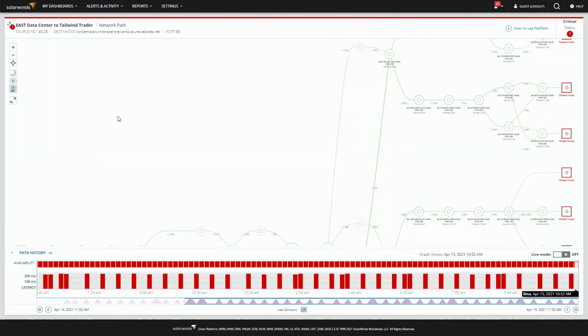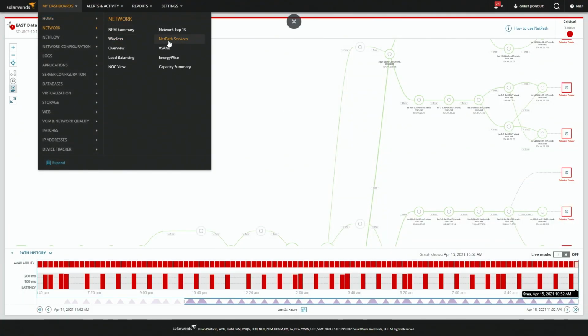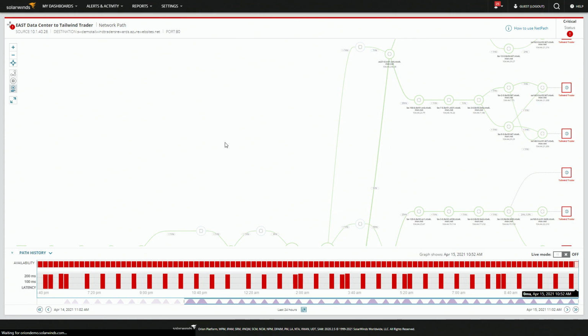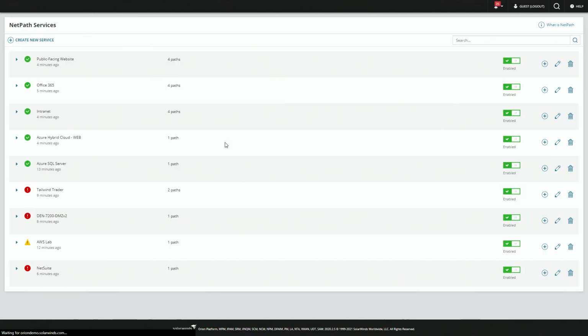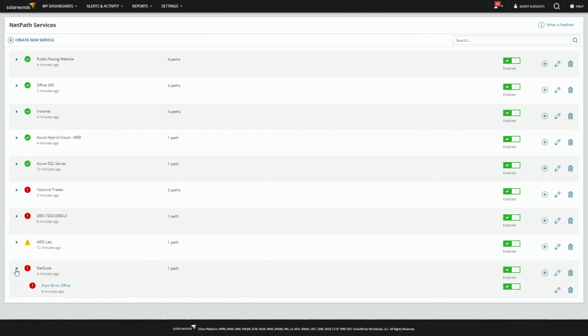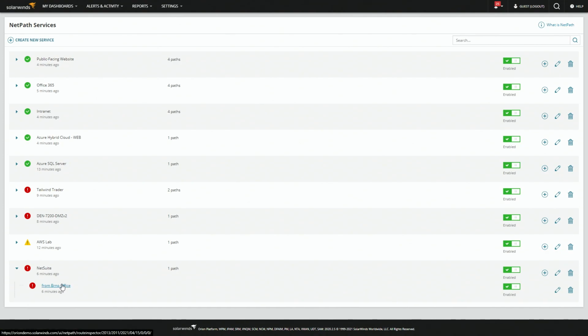So we're going to go right back to NetPath services, and if you have additional modules, like the configuration module or the NetFlow module, we're going to surface information from those to you as well. If you don't have those, then these are quick things you can add to your existing setup. But I want to show the NetSuite one. I think this is probably the best example of our config change capture, right?